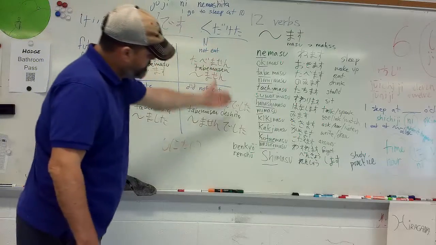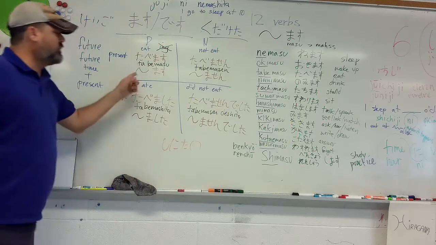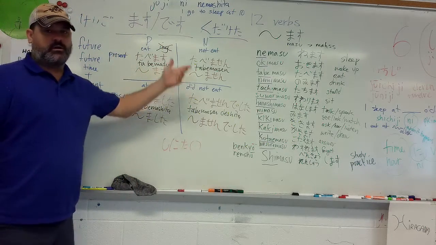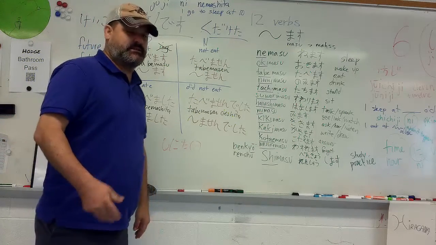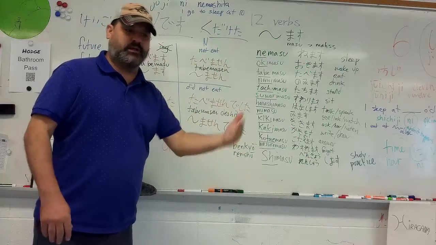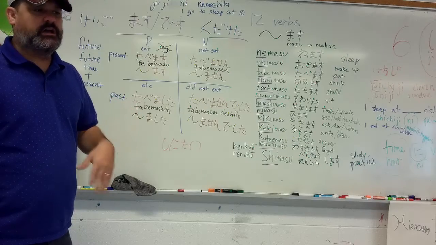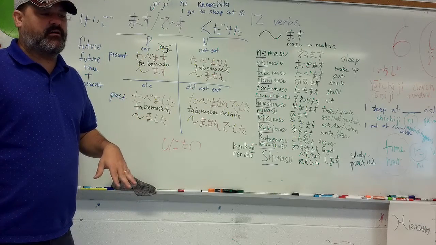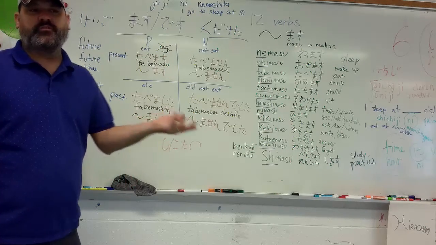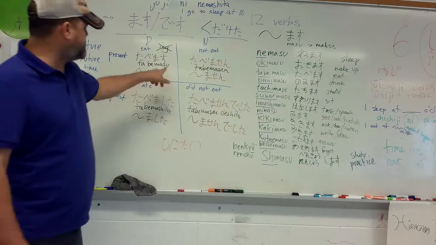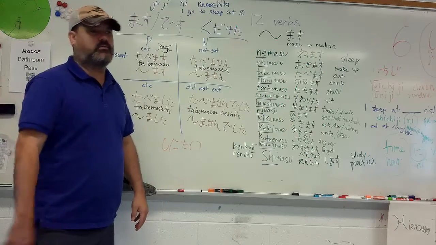So you've got your first 13 verbs here. I've already gone over those. Now I want to look at the basic four conjugations. Future tense in Japanese does not exist. You're just going to say the future time plus the present. So in other words, if you were to say ashita, so tomorrow, ashita eiga ni mikimasu, right? I'm going to go and see a movie tomorrow. So masu being the present, but you're just going to use ashita, which would be tomorrow, right?